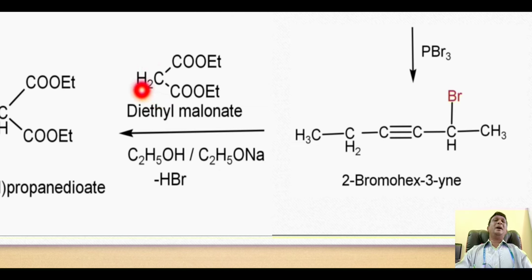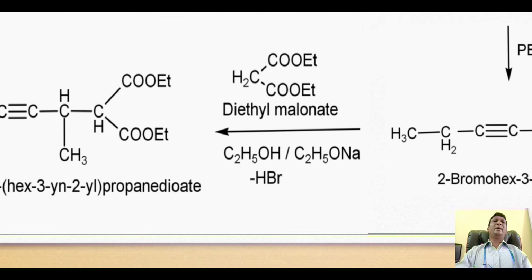So one of the hydrogen react with this bromine to liberate out HBr molecule. The reaction is again the nucleophilic substitution reaction, because when this proton is liberated from here, this carbon will become a carbanion, a nucleophile, which attack on this carbon to substitute the bromide.